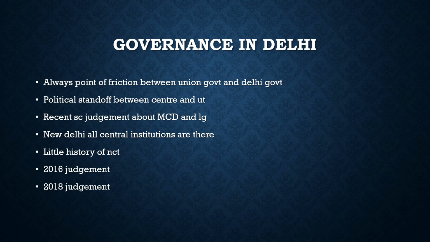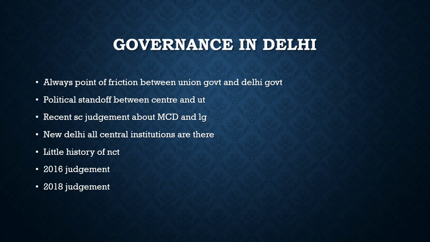There has been constant friction between the center and the Delhi government. There has been a political standoff. The Ministry of Home Affairs and the center have crippled the Delhi government, according to Delhi government officials, not allowing them a free hand. The powers of the Delhi government are always in friction. There have been different judgments with respect to it. In 2016, in the case of Government of NCT of Delhi and Union, the Supreme Court upheld the powers of the Lieutenant Governor.